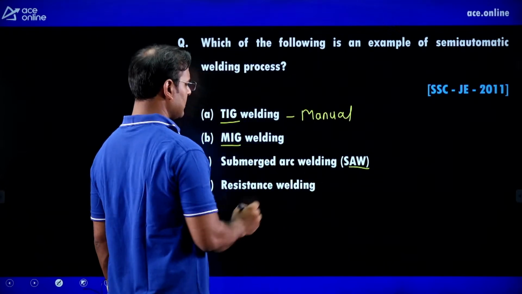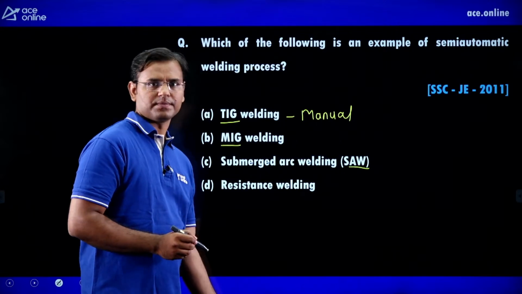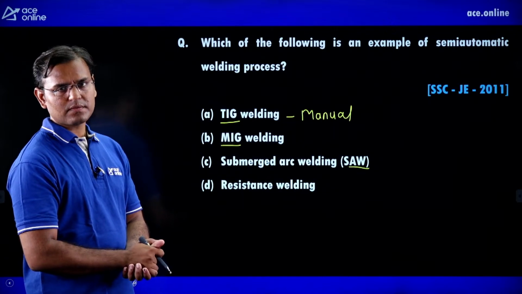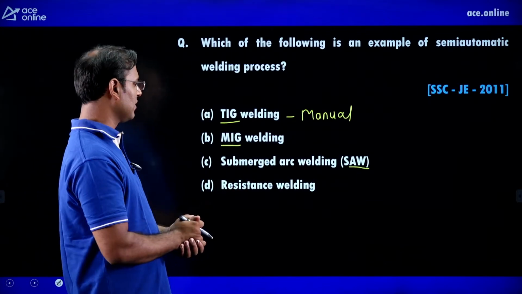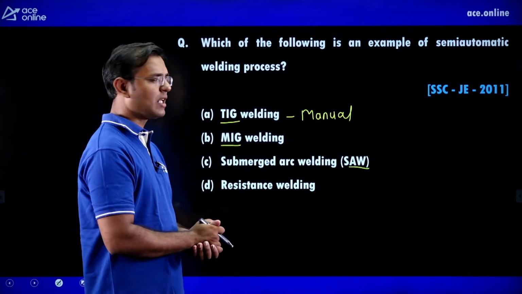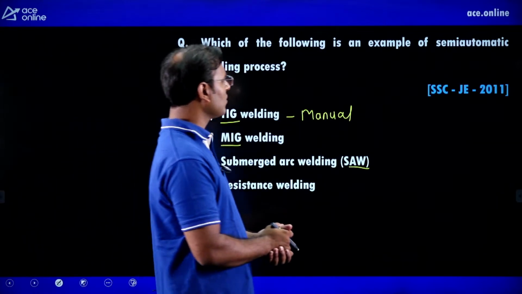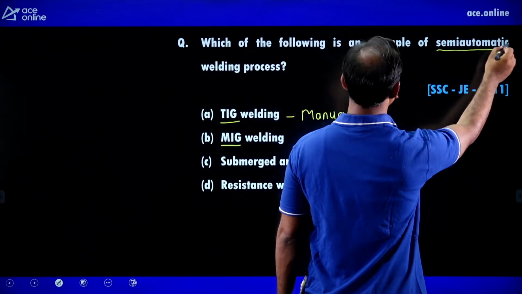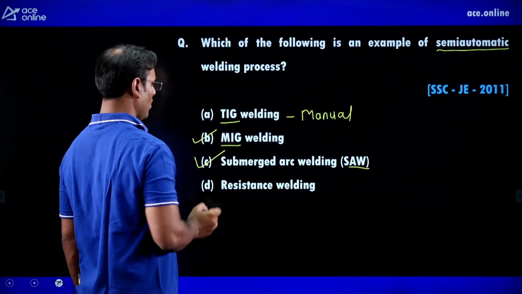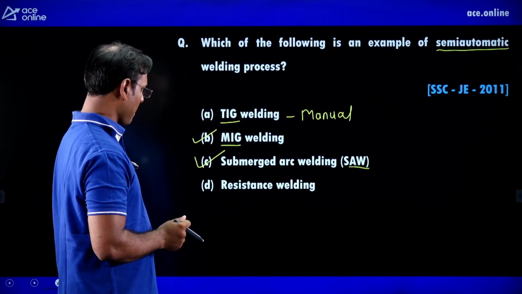But in MIG and SAW, in both methods we are using some automation, but full automation is not there. If full automation were there, then we could say MIG and submerged arc welding are automatic methods. But which of the following is an example of a semi-automatic welding process? Both options are correct: option B as well as option C.